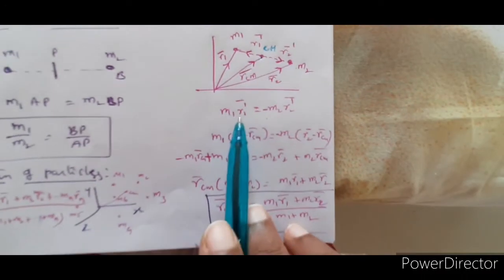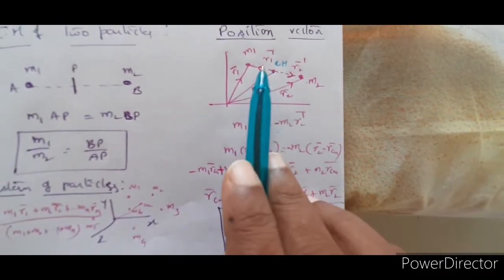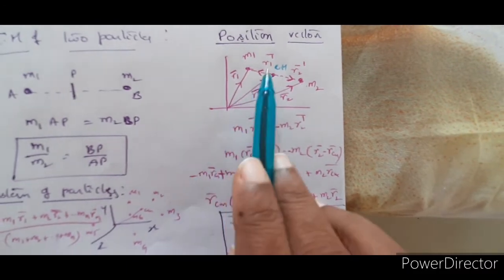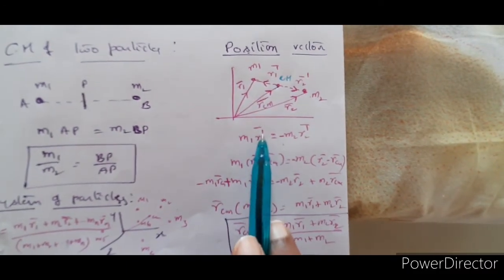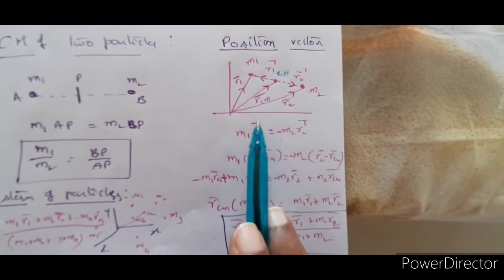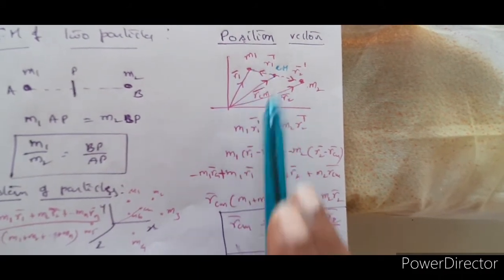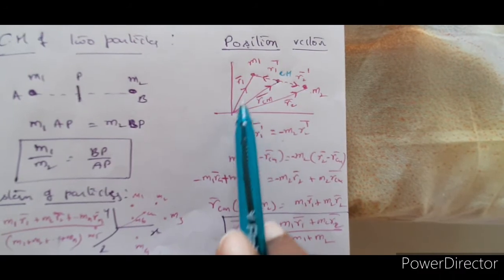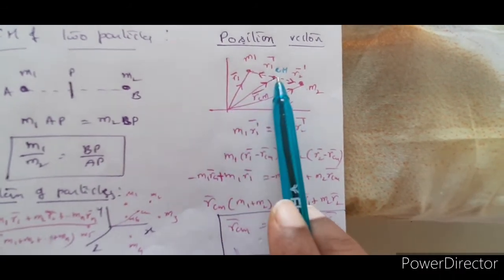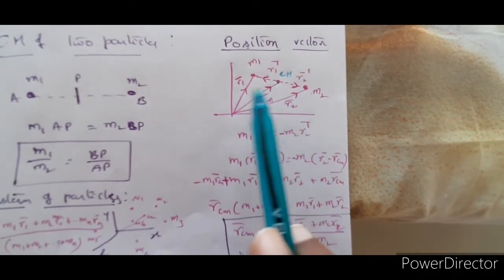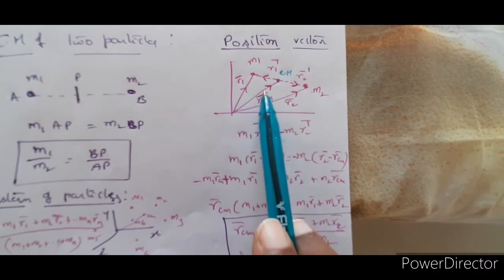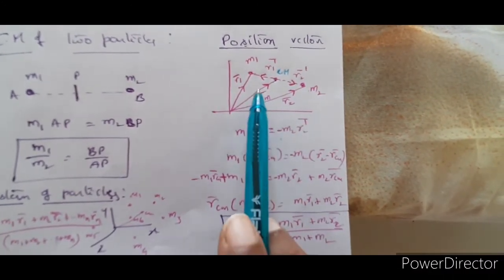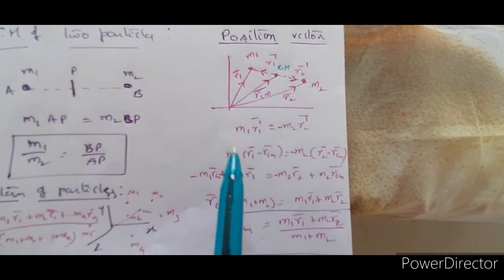Right. So now from this particular vector notation, you can see that R1 prime bar, or R1 dash bar, this vector is R1 bar minus RCM bar, is it not? R1 bar minus RCM bar, right? You have seen already the difference of vectors. And similarly, R2 dash is equal to R2 bar minus RCM bar.